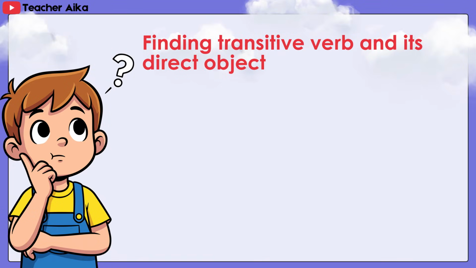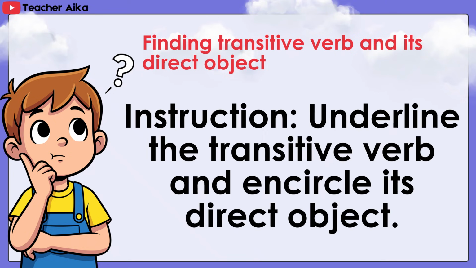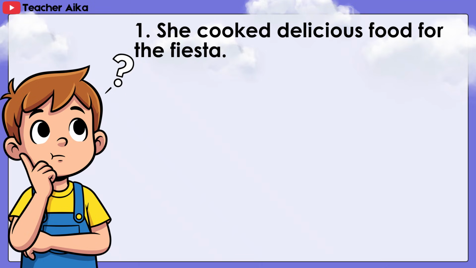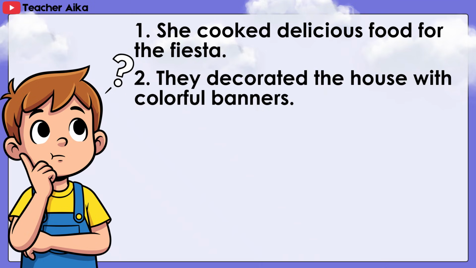Finding transitive verb and its direct object. Instruction: underline the transitive verb and encircle its direct object. 1. She cooked delicious food for the fiesta. 2.